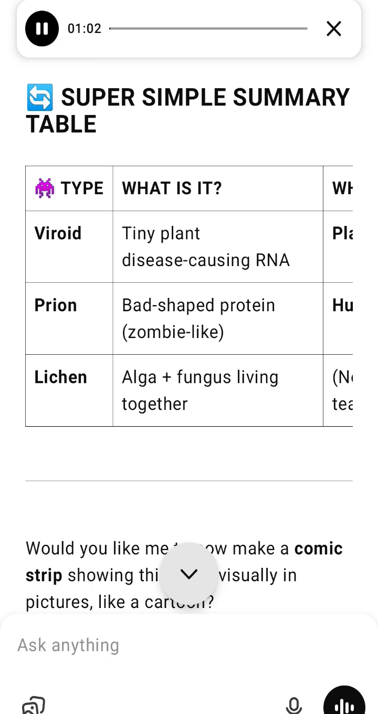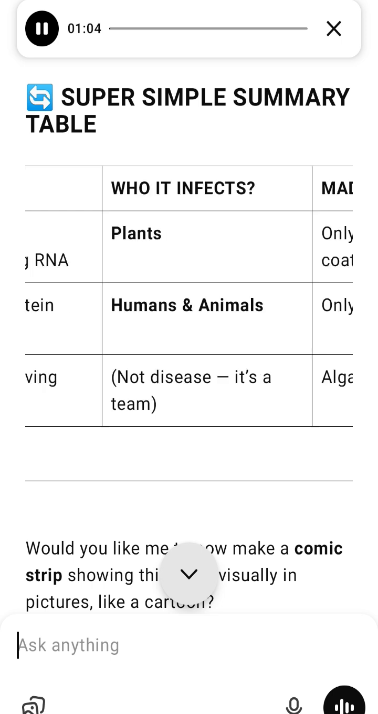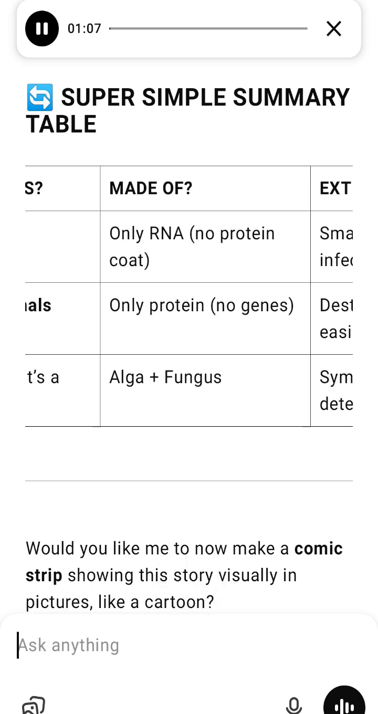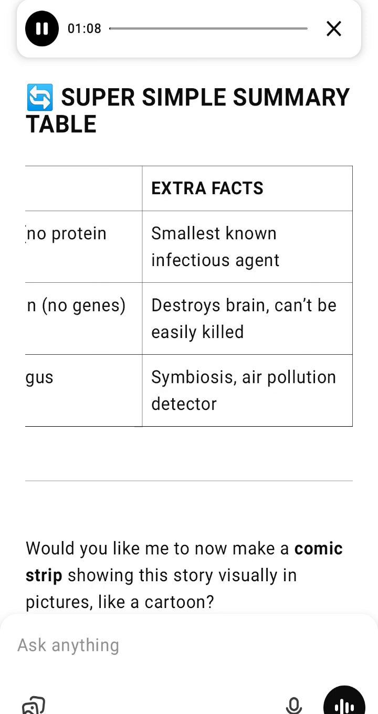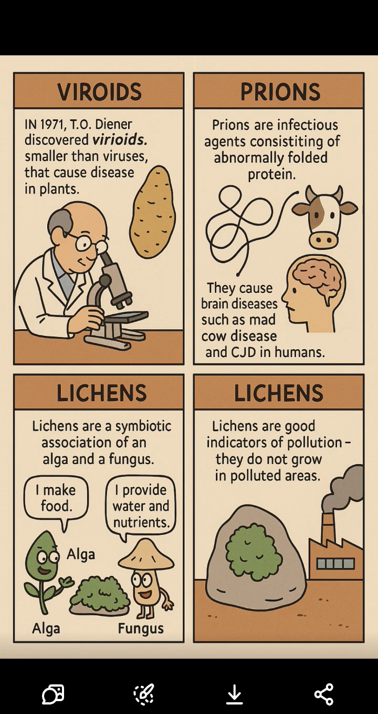Super simple summary table. Type, what is it, who it infects, made of, extra facts. Viroid: tiny plant disease-causing RNA. Plants. Only RNA, no protein coat. Smallest known infectious agent. Prion: bad-shaped protein. Humans and animals. Only protein, no genes. Destroys the brain, can't be easily killed. Lichen: alga plus fungus living together. Not a disease, it's a team. Alga-fungus symbiosis, air pollution detector.